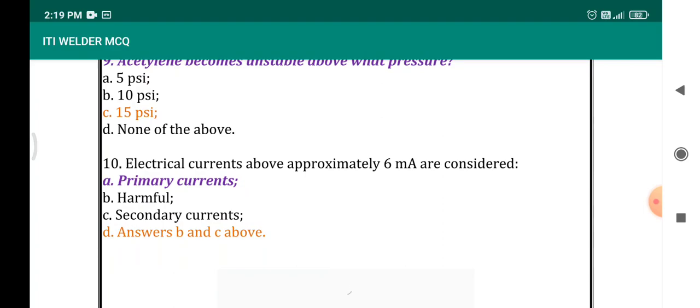10th question, the electrical current above approximately 6 milliampere are considered. A primary current, B harmful current, C secondary current, option D B and C. So above 6 milliampere will be treated as harmful current and they are also called as secondary current.